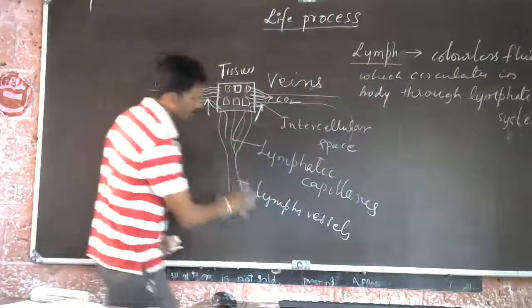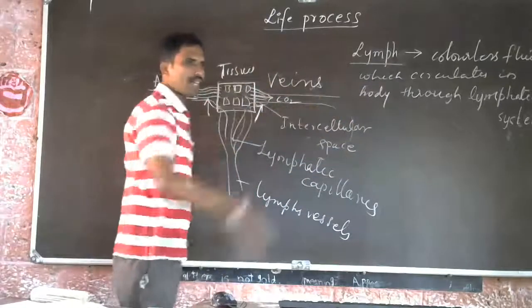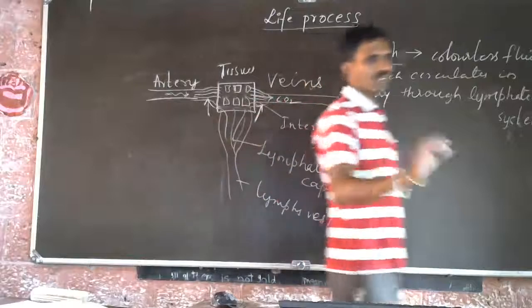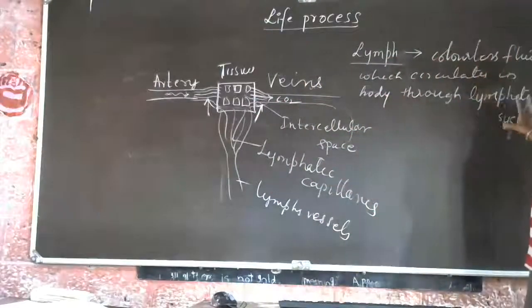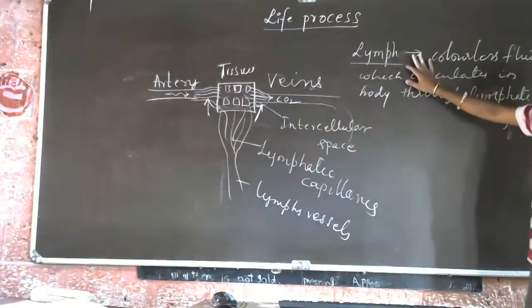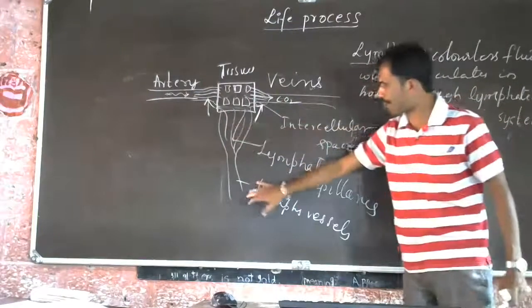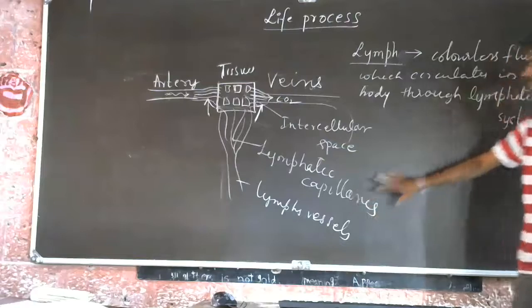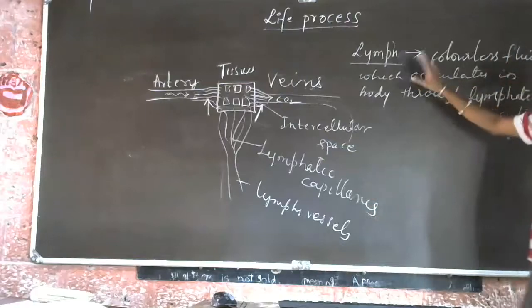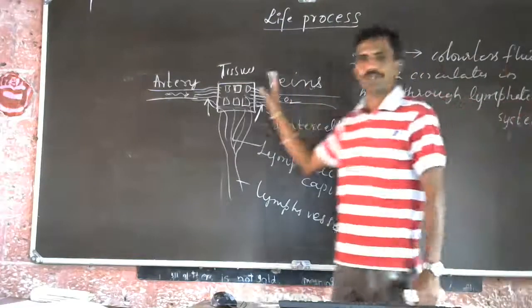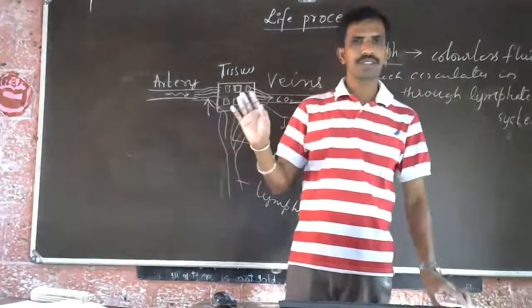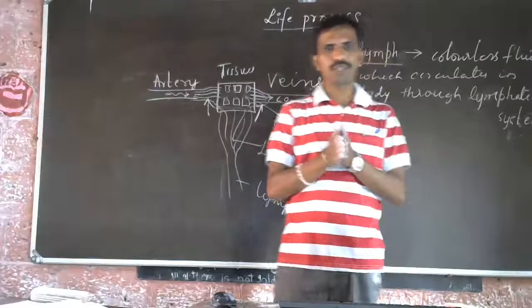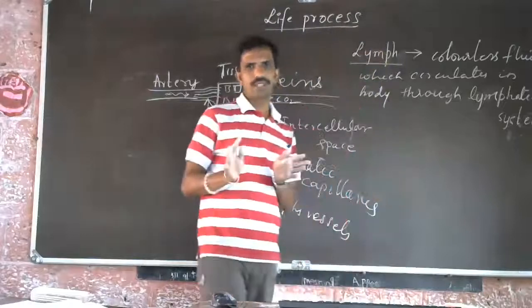The fluid which is transported in the lymphatic vessels is called lymph. It is a colorless fluid which does not contain RBC. So it is similar to blood, but does not contain RBC.